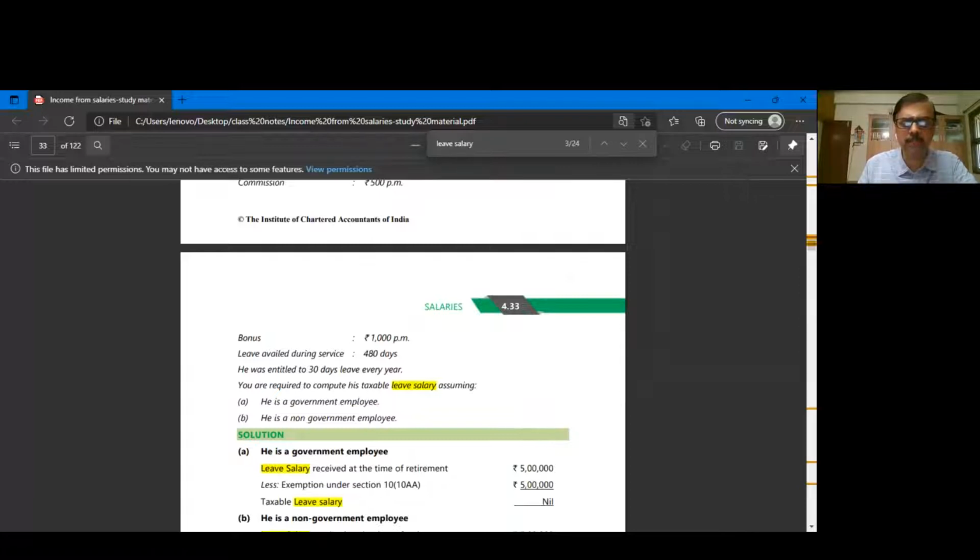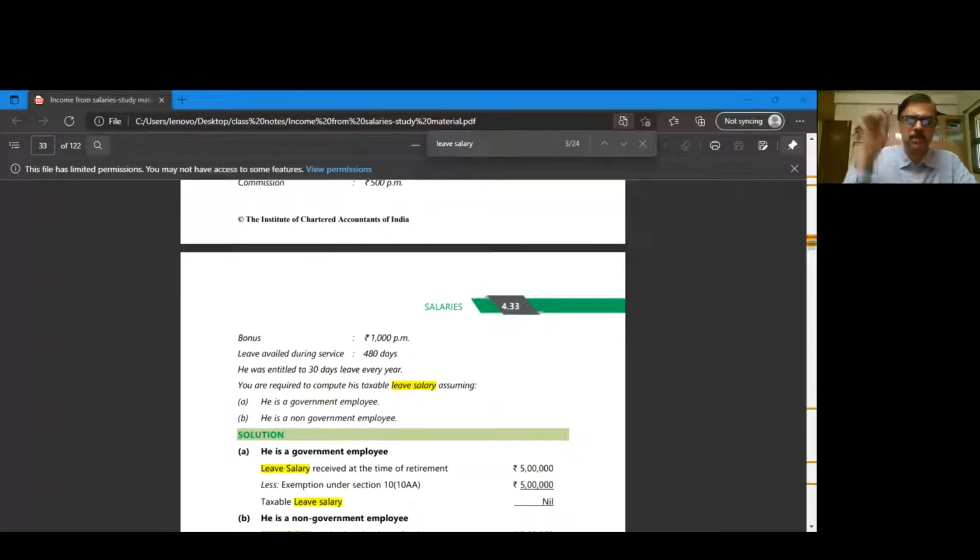Now, what is your answer here? First of all, if Mr. X is a government employee and he is going to receive X amount of leave salary at the time of retirement, what is taxable? Fully exempt. Very good. Very happy that you are all able to understand clearly. So he is a government employee, which means it is fully exempt from tax.